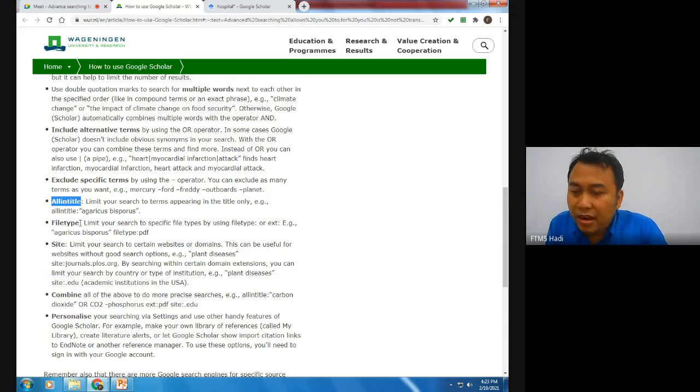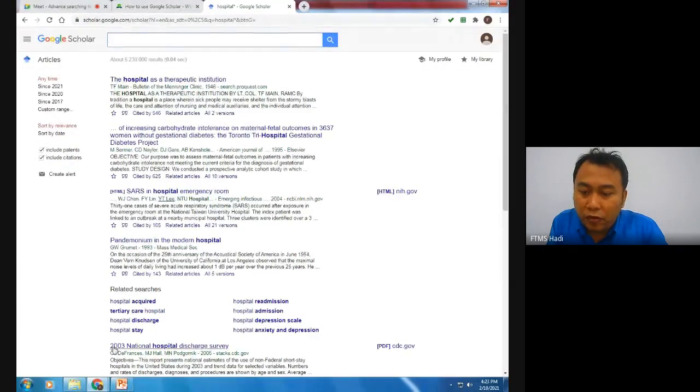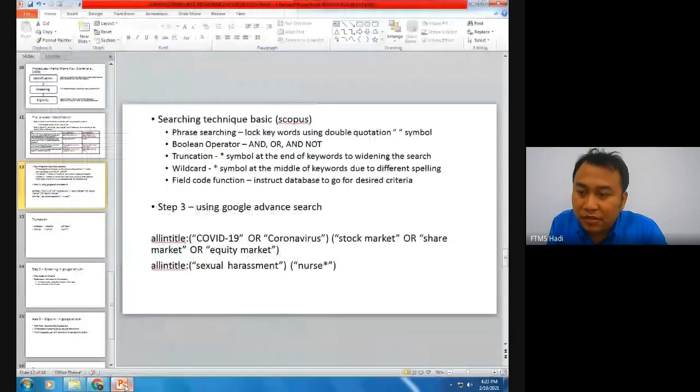Another one is file type. This one is optional. File type is for students to access the journal PDF. Later on I will show you how to do that. Next, let's go, I'm using the example of the first one.